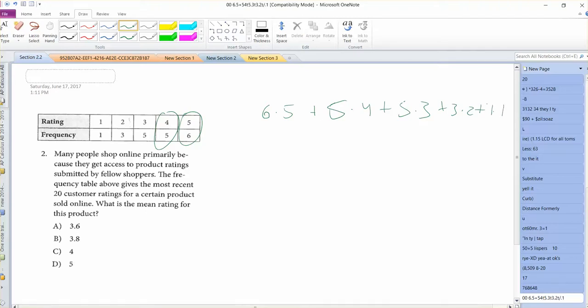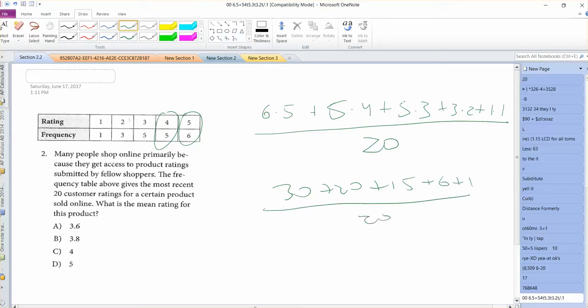You see this often on something like Yelp or Amazon, and this is how it's calculated. They look at how many people gave it the highest rating, how many gave the second highest, and they do what we call a weighted average. And you divide all this by 20 because you're doing 20 customers. So it's 30 plus 20 plus 15 plus 6 plus 1 over 20. That's going to be 72 over 20, which of course is 3.6. You get A for that one. Let's keep moving.